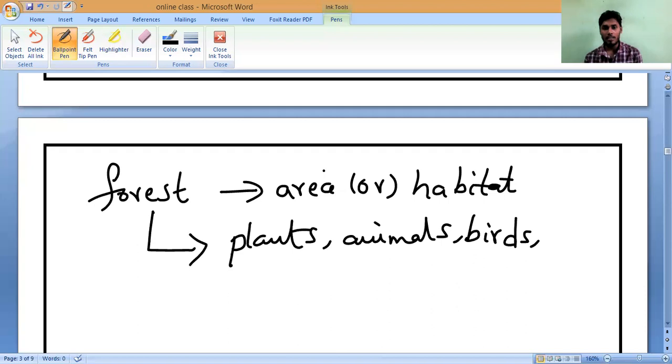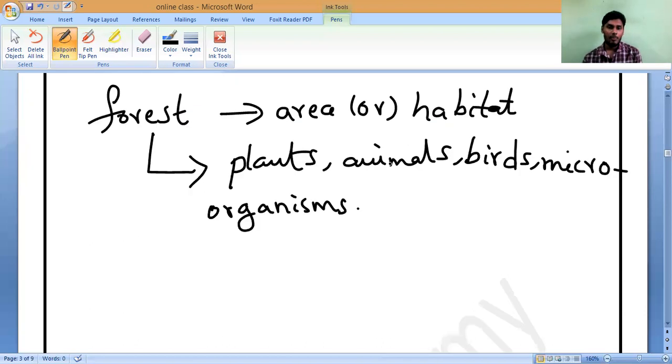So microorganisms, grass, big plants, different kinds of plants, carnivorous and herbivorous animals, and different microorganisms are present. Is it yes or no?